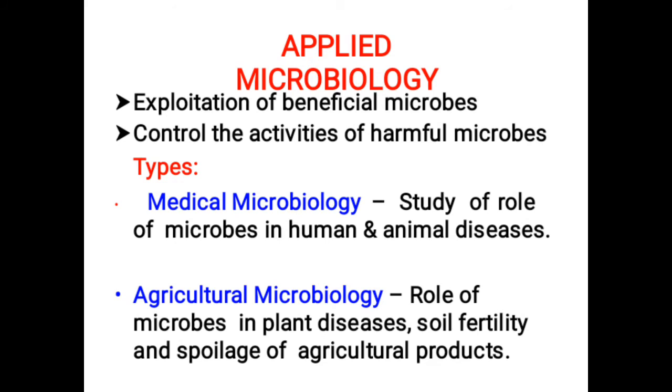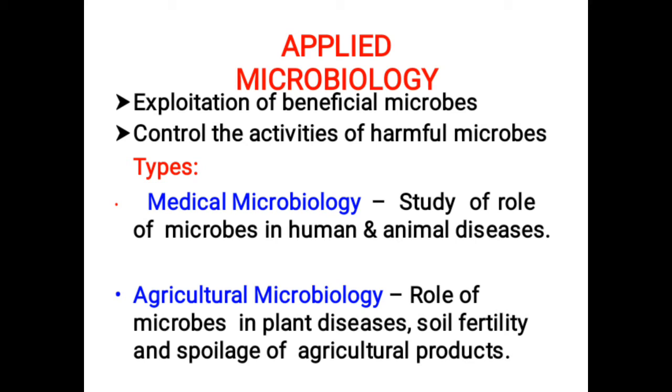Let me start on applied microbiology, the exploitation of beneficial microbes. It is about how we may control the harmful activities of microbes. In applied microbiology you may use a microscope for viewing the microbes and others, but here you are going to control the harmful activities of microbes. One type is called medical microbiology, which deals with the role of microbes in human and animal disease.